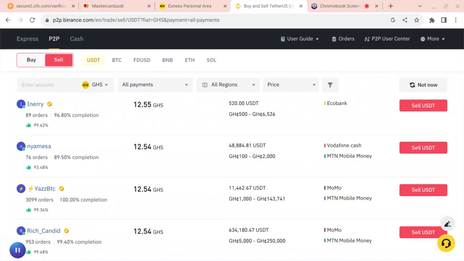Like you bought it at 12, and you are selling it at 12.55. So that 0.55 is your profit. Imagine 0.55 times 10 times.